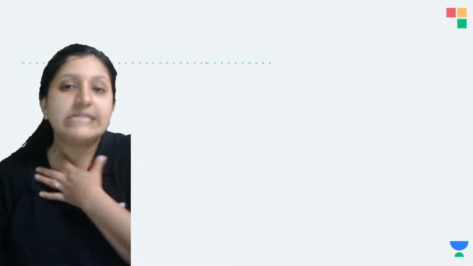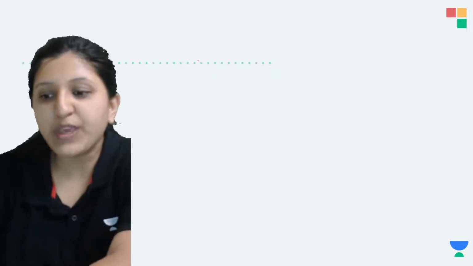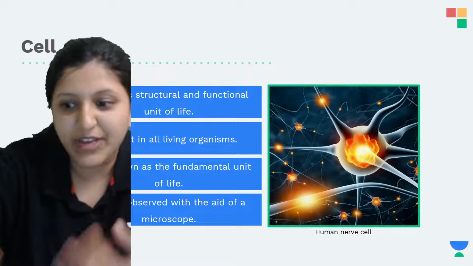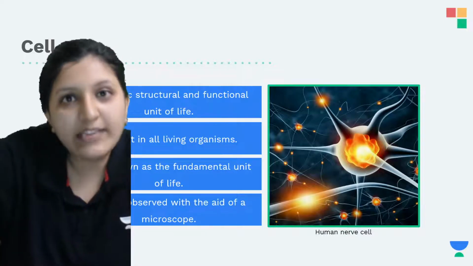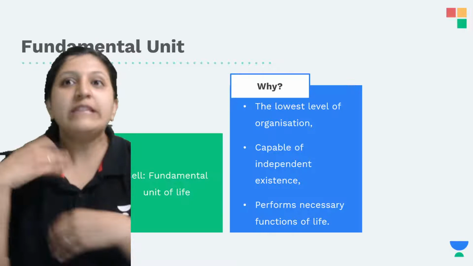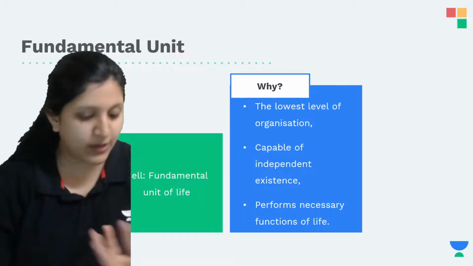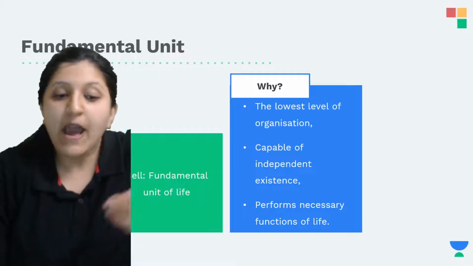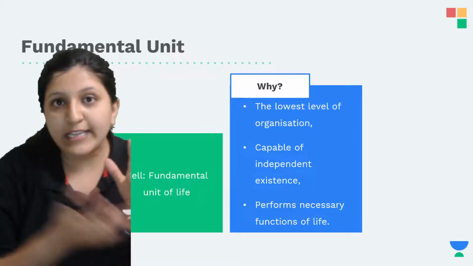Now, the cell discovery: there are a lot of scientists who have contributed to the discovery of the cell. They started first with microscopes, which were not well developed. Later on they went on researching, and it is also given in your textbook. They used one lens alone, for a cork slice.